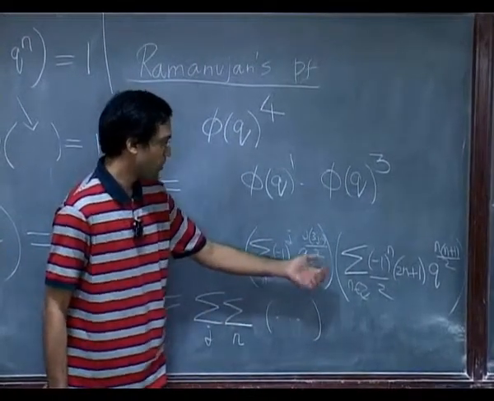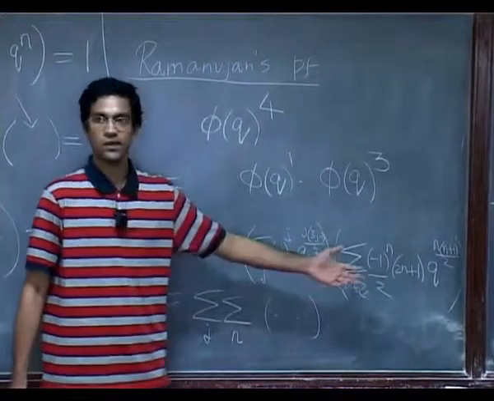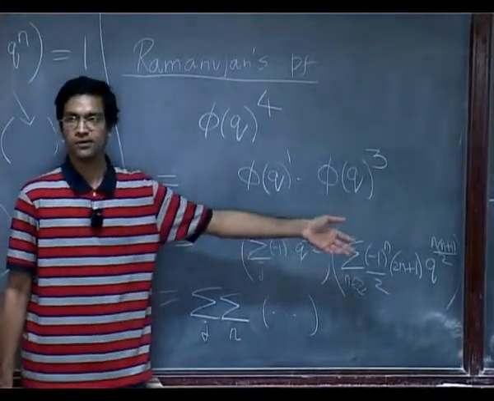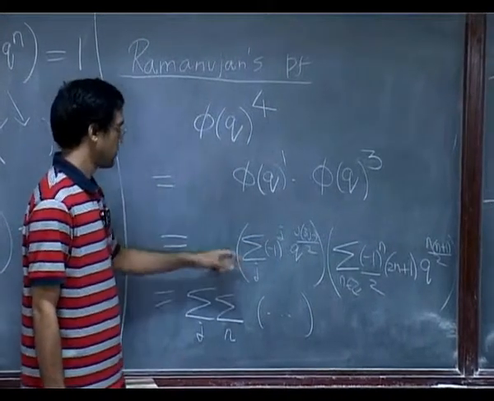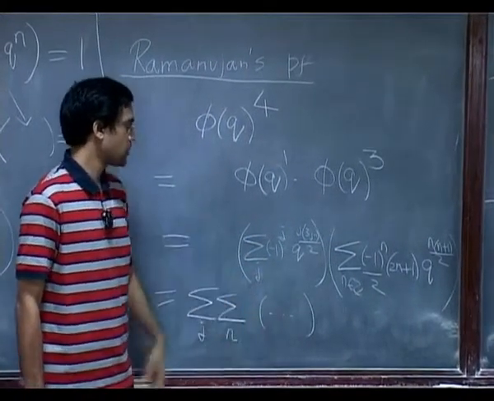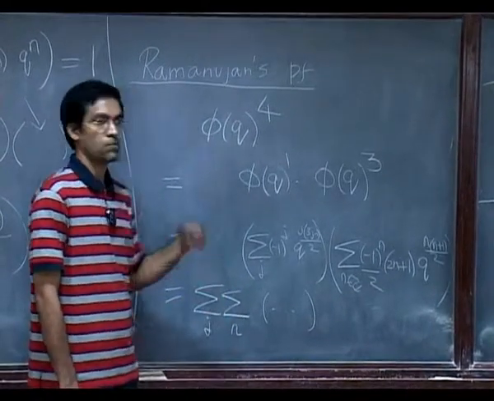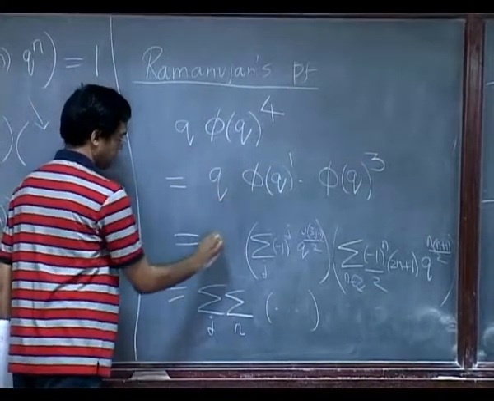But all you have to do now is to expand this out, figure out what powers of q appear. They are the ones which are a sum of a pentagonal number and a triangular number. And then in the end, in this final expression, you want to see what the coefficients are of things of the form q to the 5. Okay. So let me put the q back in.